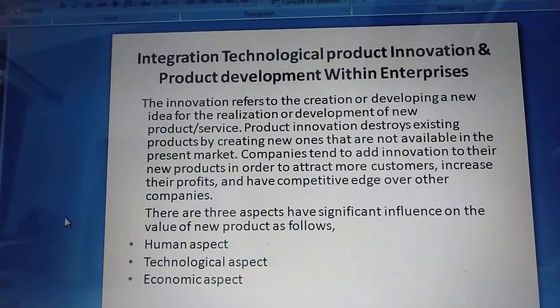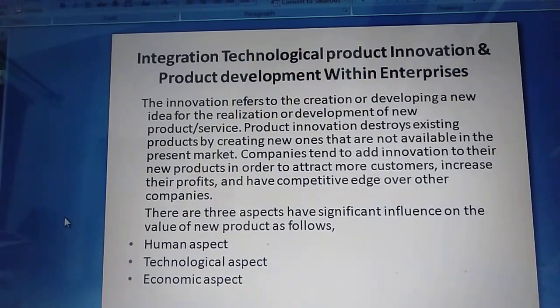Product innovation destroys existing products by creating new ones that are not available in the present market. Companies tend to add innovation to their new products in order to attract more customers, increase their profits and have a competitive edge over other companies. For this, we need product innovation.